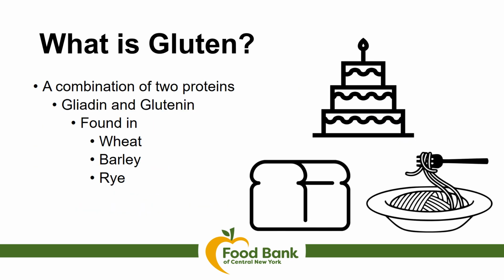Before we talk about the next slides, which have information on gluten intolerance and celiac disease, I think it's important that we talk about what is gluten. Gluten is a combination of 2 proteins, gliadin and glutenin, and these proteins are found in wheat, barley, and rye.